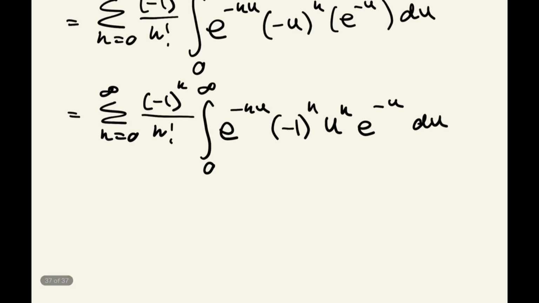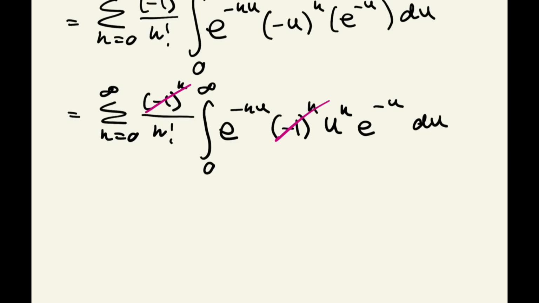Well, we can see something going on here. We've got a negative 1 to the power of k there, and a negative 1 to the power of k there. So when you multiply those two things together, you're always going to get a positive 1, because the power of the negative 1 is always going to be even, and negative 1 to the power of an even number is always just 1. And so these two things actually cancel out.